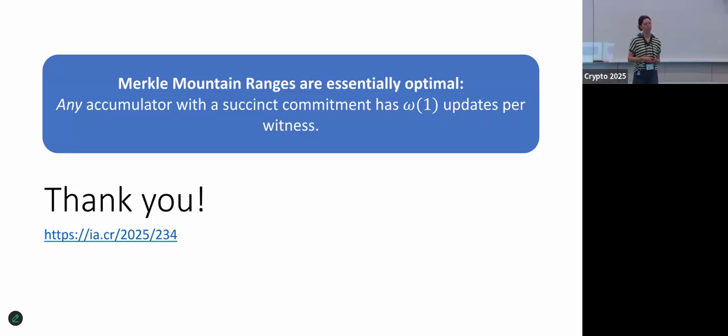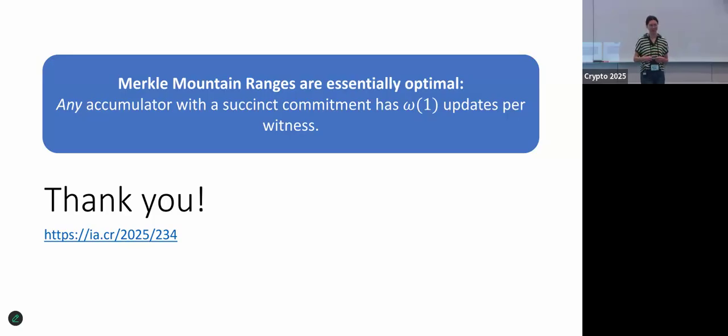Thank you for your talk. On the last slide you mentioned accumulating the accumulator. Does that mean accumulating multiple MMRs, or a different data structure from the MMR? We consider any accumulator. It's not specific to MMRs. Within the argument, we use that accumulator to accumulate commitments generated by itself earlier.